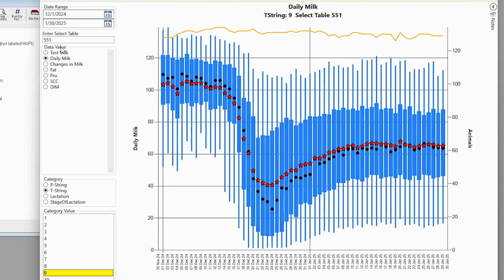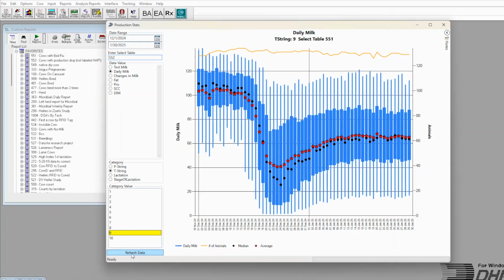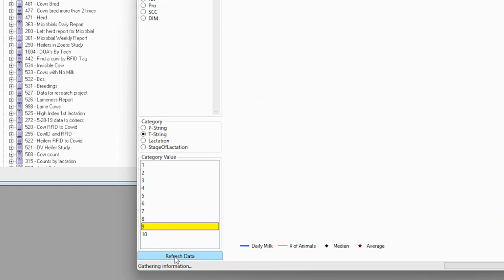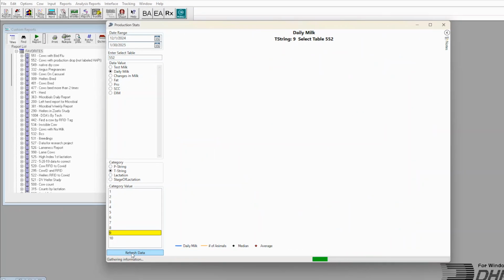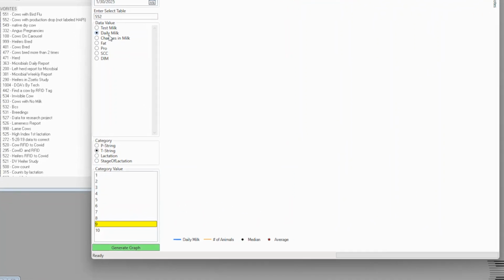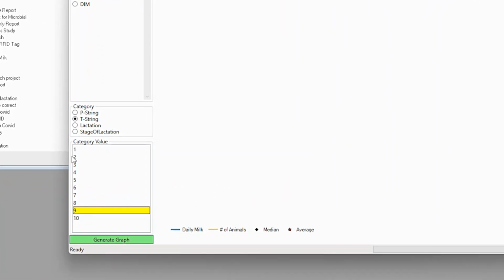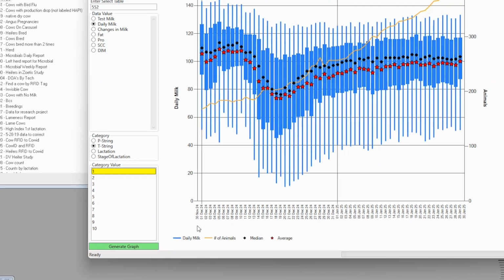If I want to look at cows that were not labeled as being treated for bird flu, I will change my select table from 551 to 552 and click the button that says Refresh Data. The data is getting generated for those animals that were not labeled as being treated for bird flu. After the system has finished collecting the data for the animals not treated for bird flu, we can see pens 1 through 10. Here again, highlighting that pen and clicking the button that says Generate Graph.